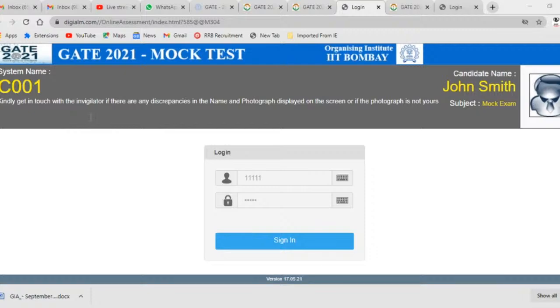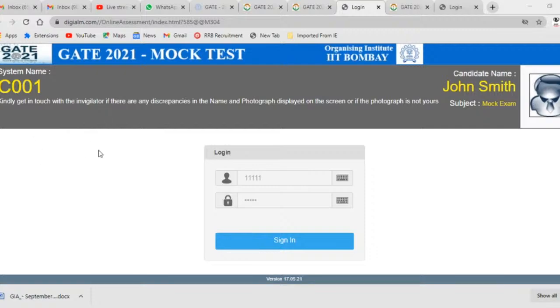The general instruction is that the total duration of the examination is 120 minutes. The calculator is available on the top right-hand side of the screen, so there will be your virtual calculator. The clock will be set at the server. The countdown timer in the top right will show like 180 minutes, then 179 minutes, then 178 minutes, like that.